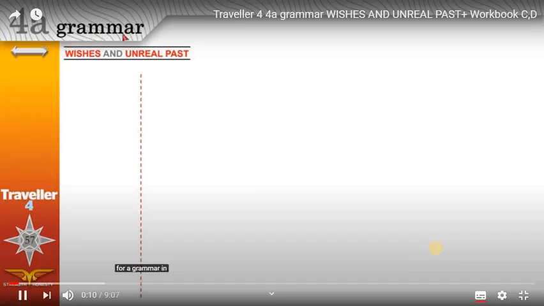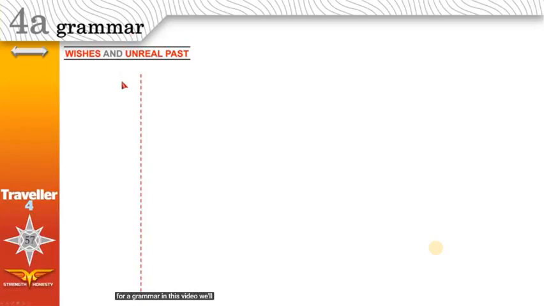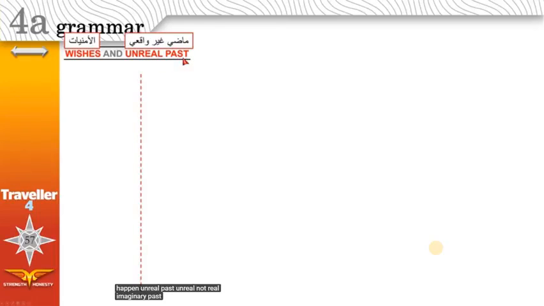4A Grammar. In this video, we'll learn how to express wishes and unreal past. When you wish for something to happen, that means you want it to be true, even though you know that it's impossible to happen. Unreal past, unreal, not real, imaginary past.